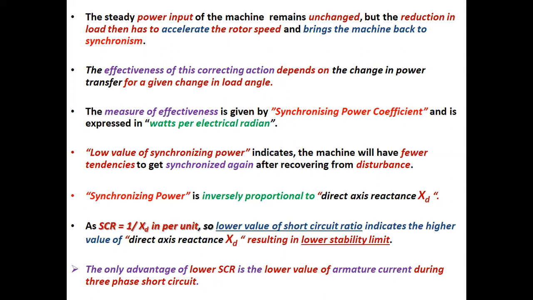So, lower value of short circuit ratio indicates the higher value of direct axis reactance XD, resulting in lower stability limit. The only advantage of lower SCR is the lower value of armature current during three-phase short circuit.